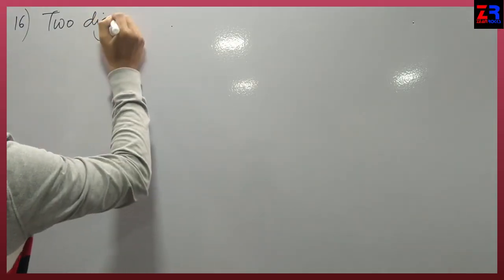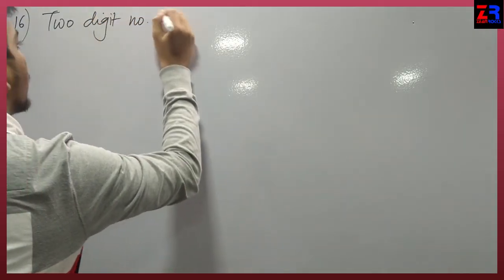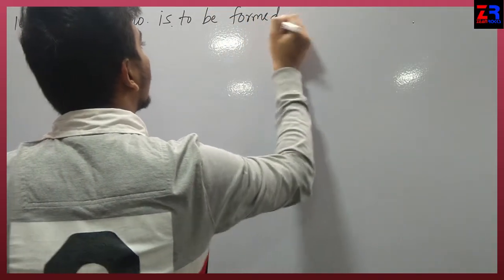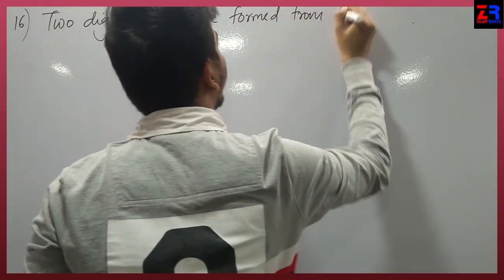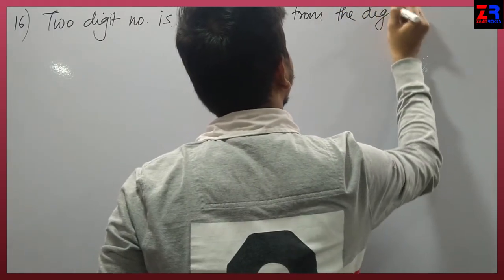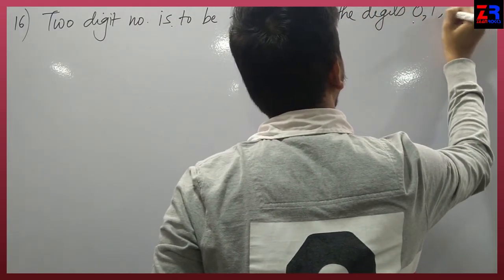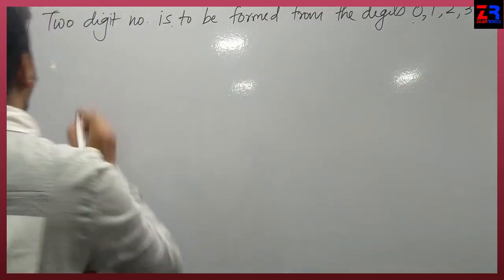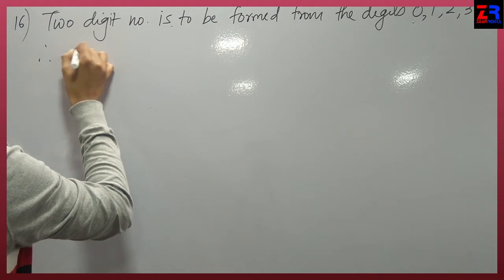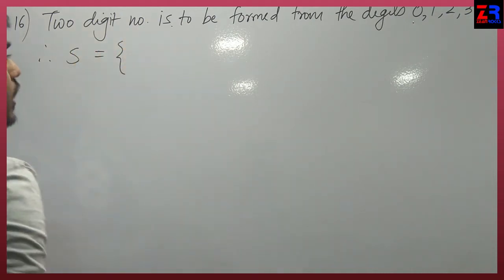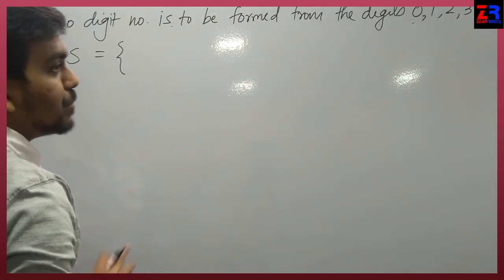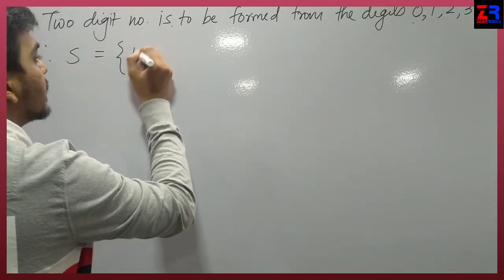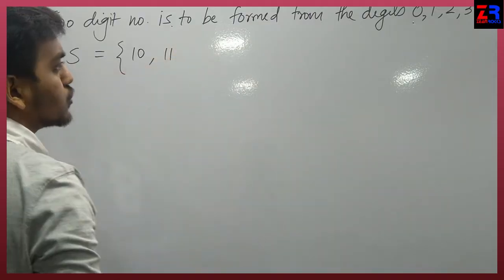A two-digit number is to be formed from the digits 0, 1, 2, 3, 4 and 5. Therefore, S equals, again one condition is given, repetition is allowed. Repetition is allowed, it means we can write 10 and 11 also.